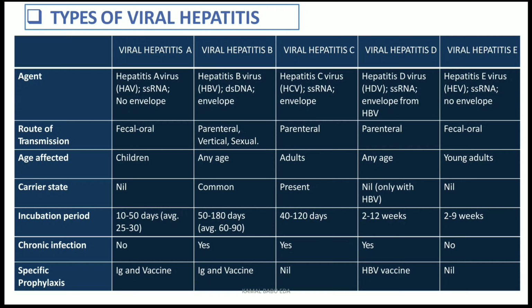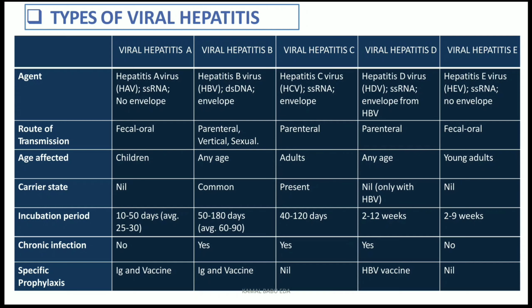Coming to viral hepatitis D, it is an RNA virus and it has the envelope from HBV, because it is a defective virus dependent on hepatitis B virus. The route is parenteral. Any age can be affected. The carrier state is nil, but only with HBV. The incubation period is like 2 to 12 weeks, and yes, there is chronic infection, and specific prophylaxis is the HBV vaccine.